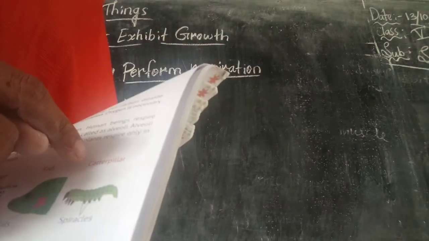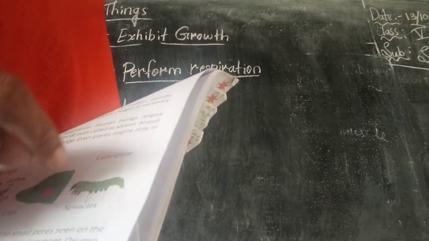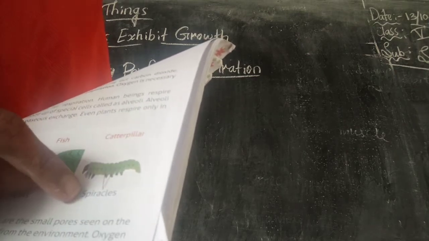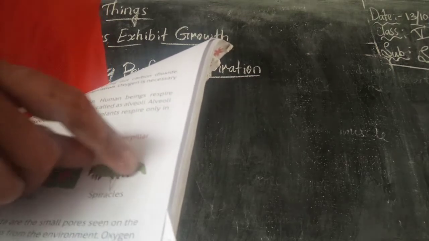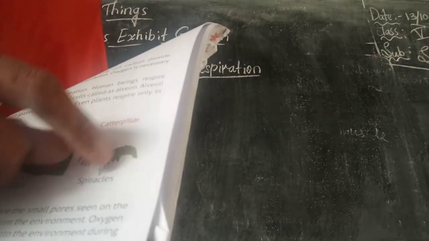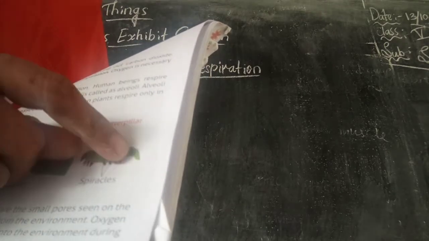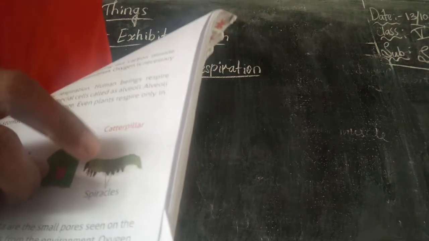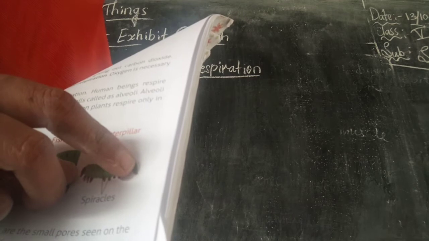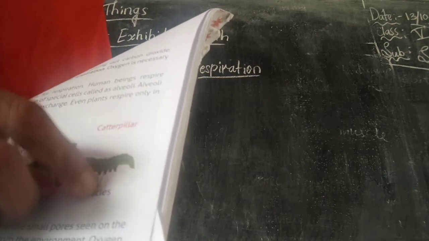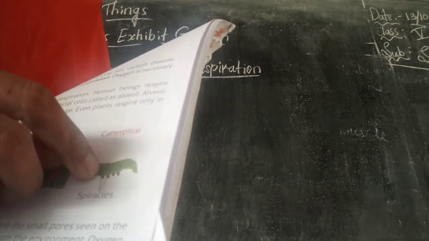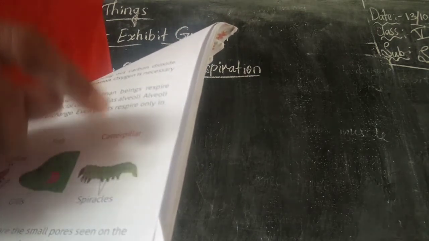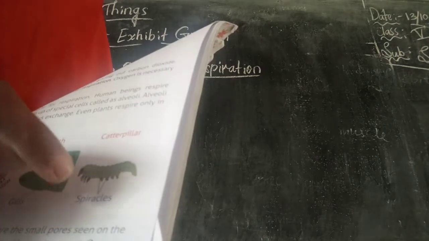And next, last, what is given? They have given a caterpillar. Yes sir, how does this caterpillar respire? It respires through its spiracles. On its body you can see black small hole-like structures. Those are called what? Spiracles. Small black dots you can see on the body of the caterpillar. Yes or no? Those small black dots are called spiracles. This caterpillar respires by using its spiracles.